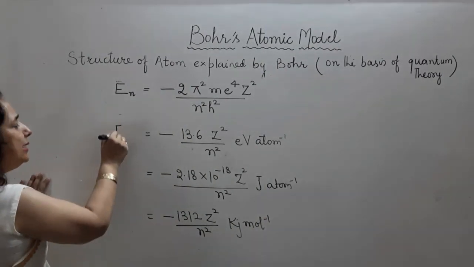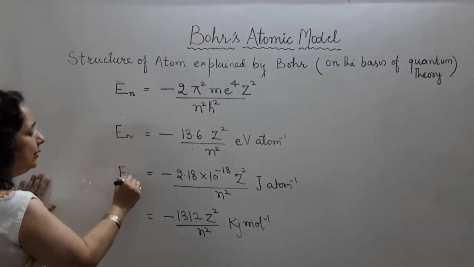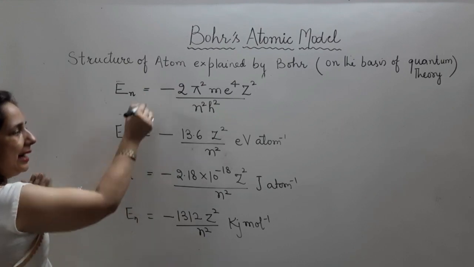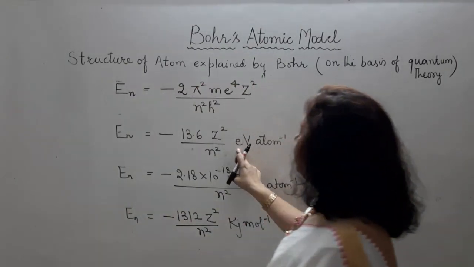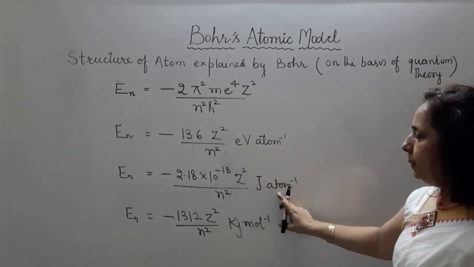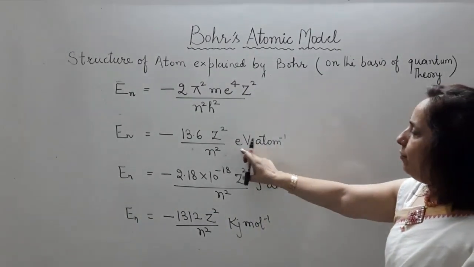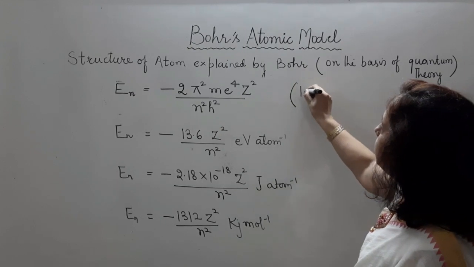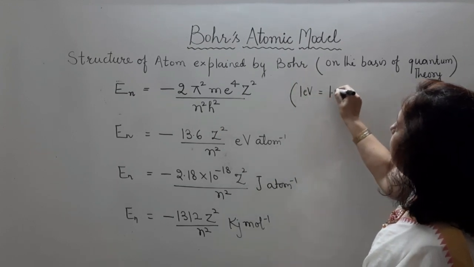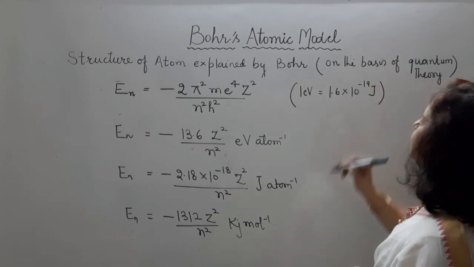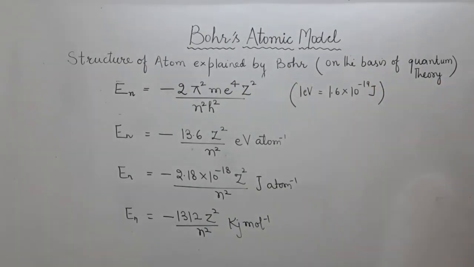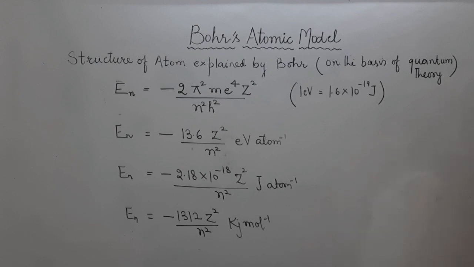So we can calculate the energy of the nth shell. The energy of the nth shell will have a negative value, and this value can be calculated in any unit system: electron volt per atom, joule per atom, or kilojoules per atom. One electron volt, you must remember this unit conversion, is 1.6 × 10 raised to power minus 19 joules. So we can have this energy formula and energy conversions.